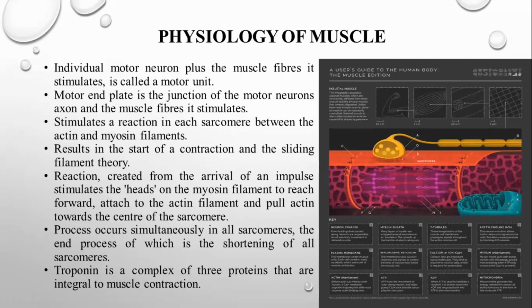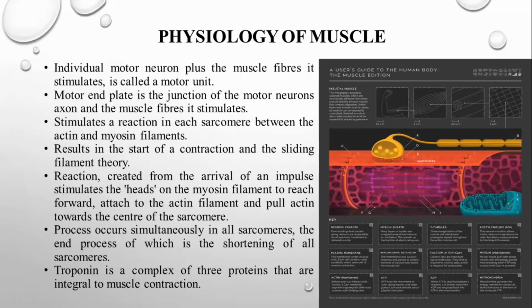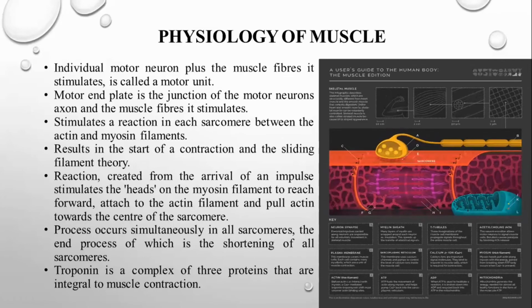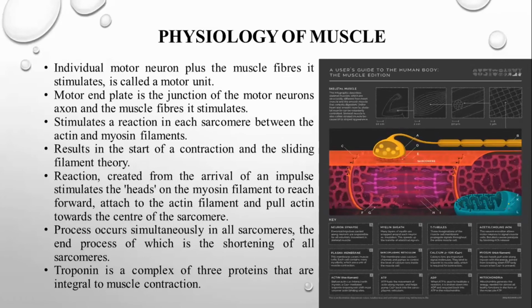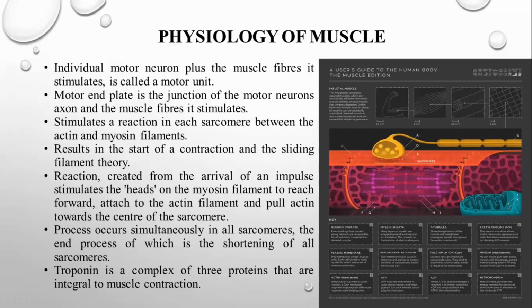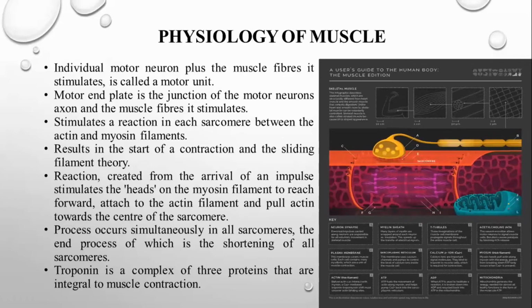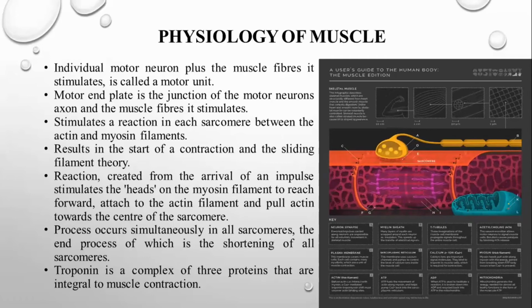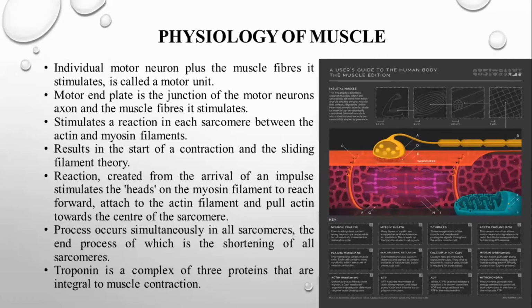If it is a voluntary muscle, most probably all voluntary muscles are going to be skeletal muscle, which is supplied by a nerve we call a motor nerve. This motor nerve gives the instructions, or stimulus, to the muscle and makes the muscle contract. Each individual motor nerve pulse stimulates muscle fibers, and this is called a motor unit.